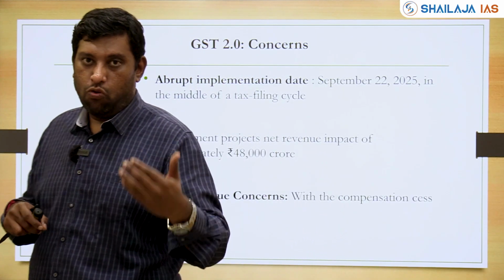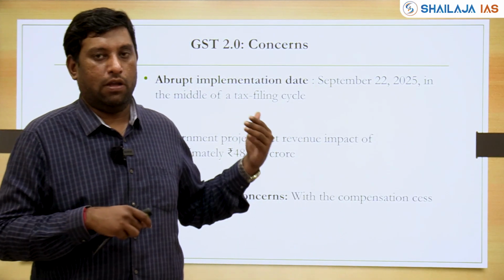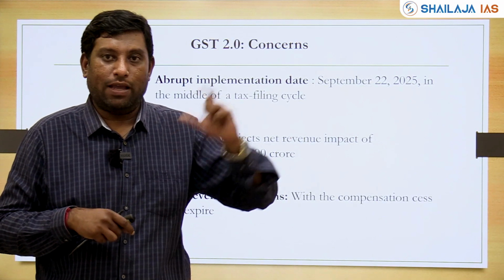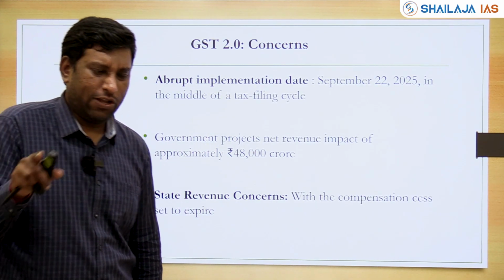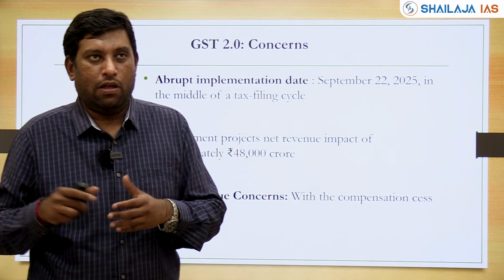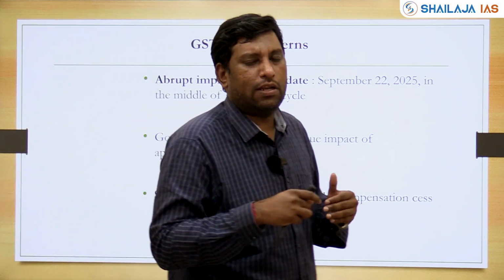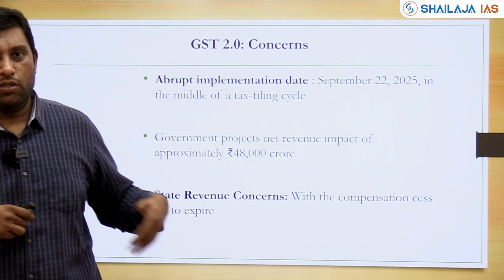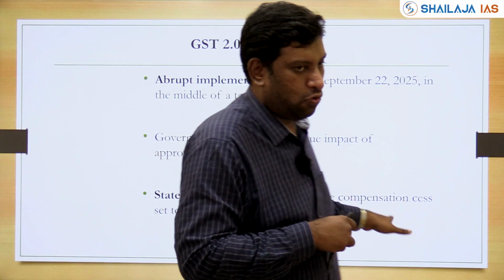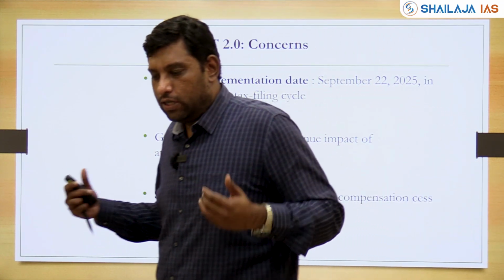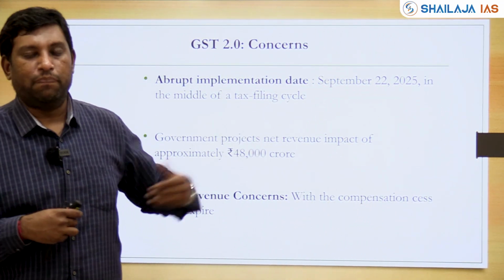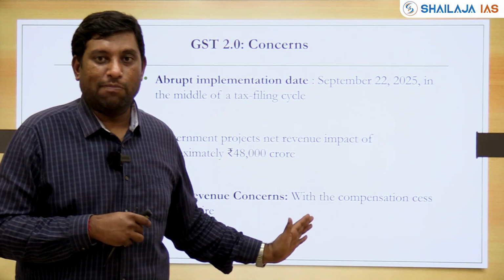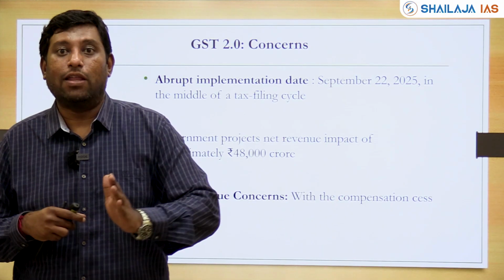In order to bring them on board for this GST council, it was proposed that whatever is going to be the loss, it is going to be compensated by the union government itself. By taking an average growth of state revenues, they arrived at a figure that they are going to compensate for a period of 5 years. It was extended for a period of 2 years because of the COVID pandemic. Now it is set to expire, and states are concerned with this new GST regime, these GST reforms. They are expected to lose out on certain revenue, and they want this compensation cess to be extended for another 5 years.